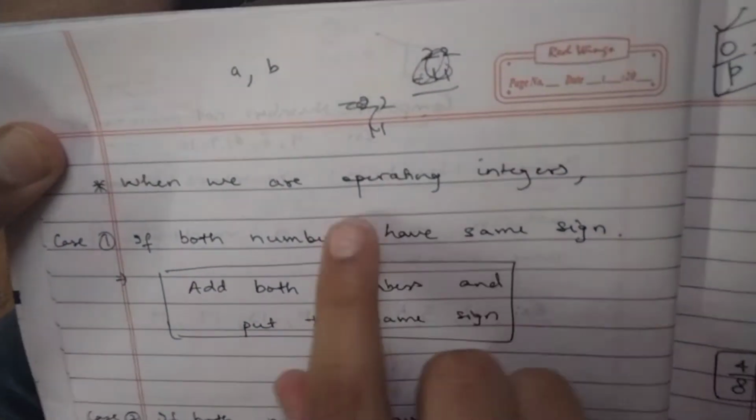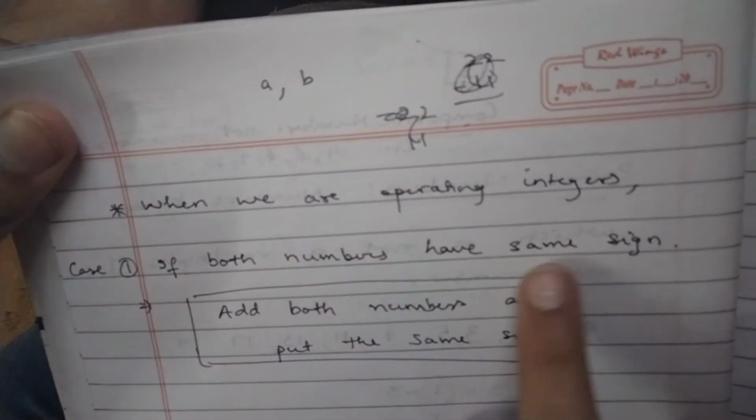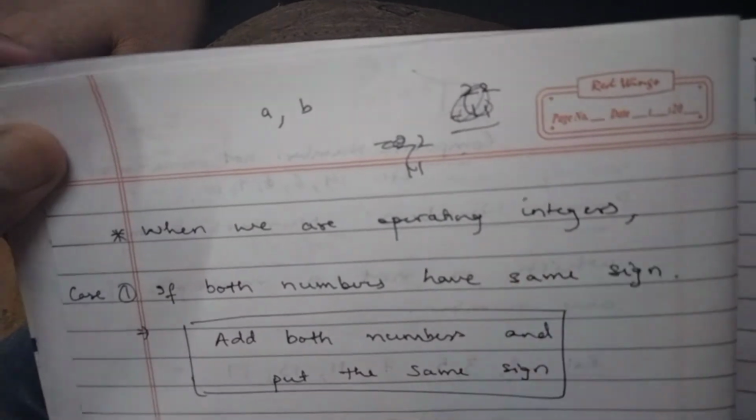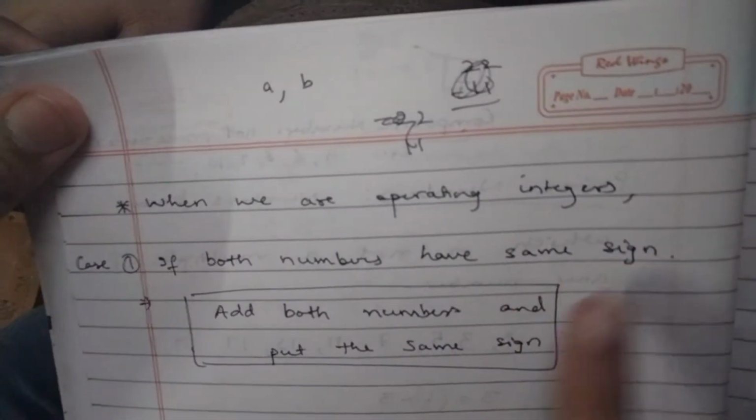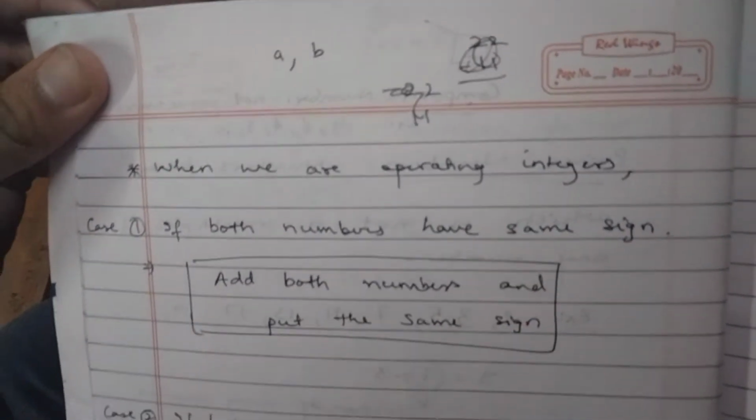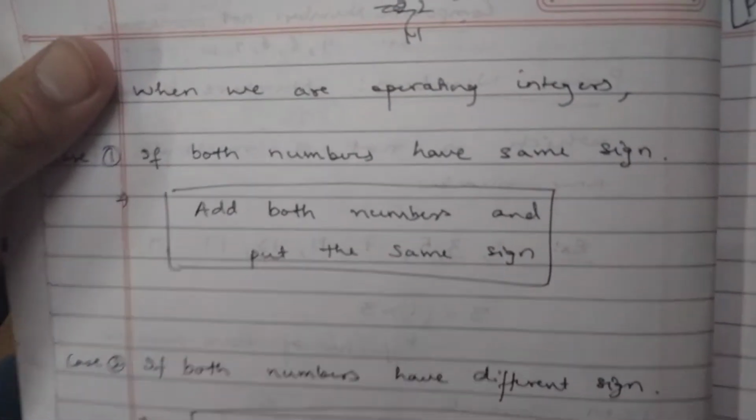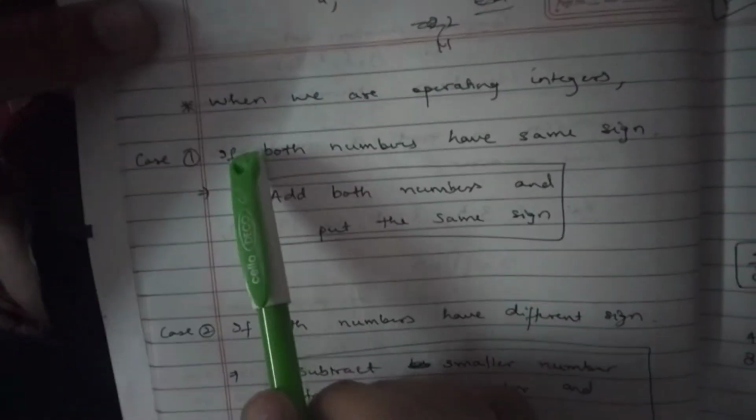Let's go to the next page. There are some properties when we are operating on integers, if both numbers have the same sign. So here are the properties when we are operating on integers.